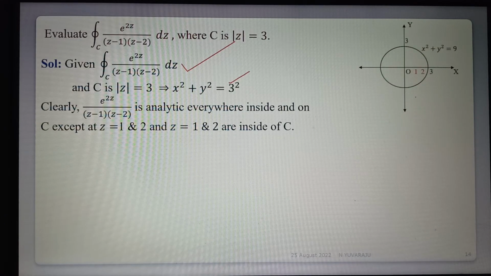See the graph: the circle x square plus y square is equal to 9. So 3 is the radius, and 1, 2 are inside. So clearly we use Cauchy's integral formula.